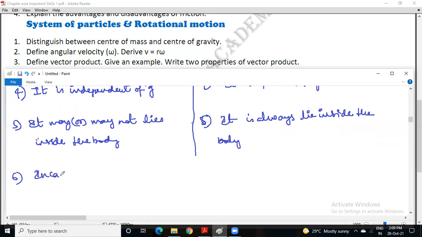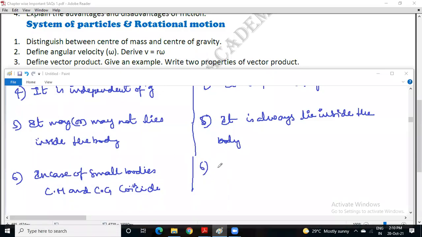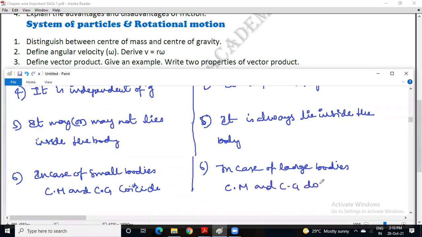In case of small bodies, center of mass and center of gravity coincide, whereas in case of very large bodies, center of mass and center of gravity do not coincide.